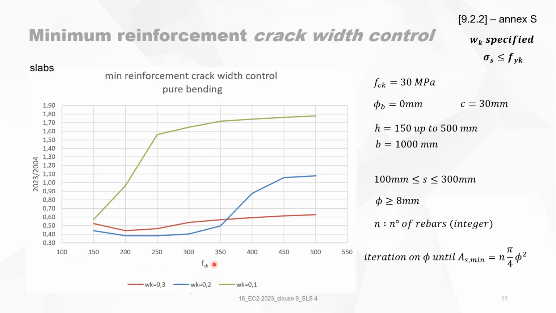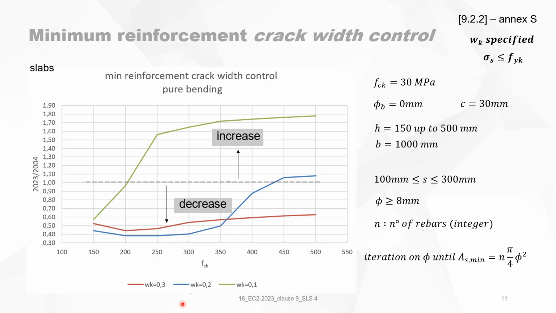You see, again, this is not FCK, but it is the total depth of the slab, going from 150 to 500. And this is the ratio with the value of Eurocode 2004 as reference. And again, we've done that for crack widths of 0.3 and 0.2 millimeters, which are red and blue, and 0.1 millimeter, which is green. Above the dotted line, it's an increase in minimum reinforcement, and below, it's a decrease in minimum reinforcement.